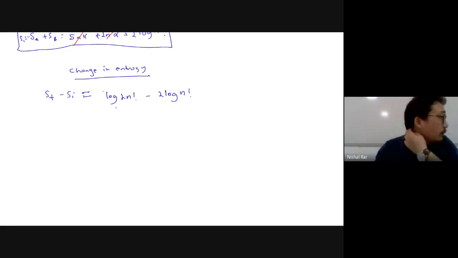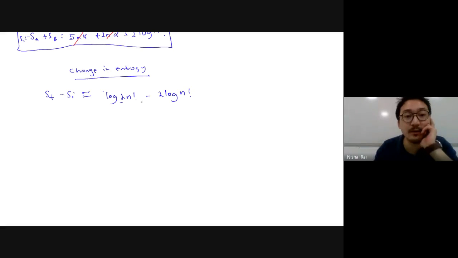Okay. Now, are these two terms 0? We wanted our entropy change to be 0, but actually, seeing this, the terms are not 0.